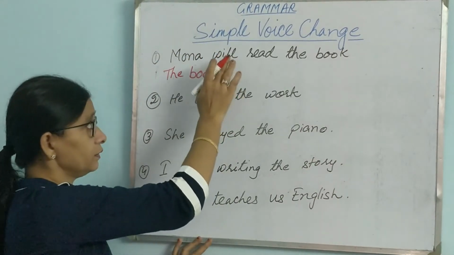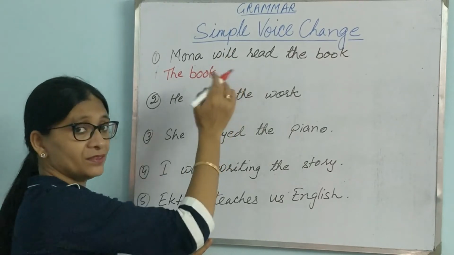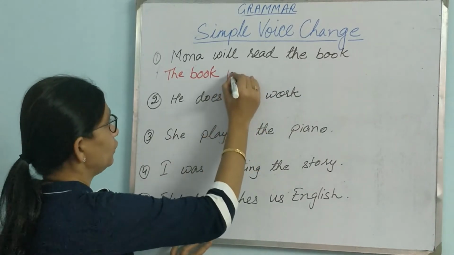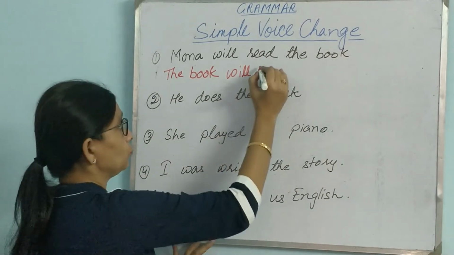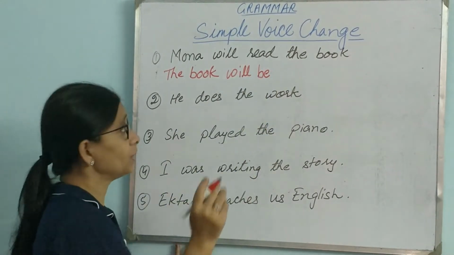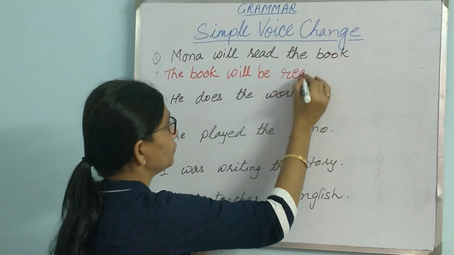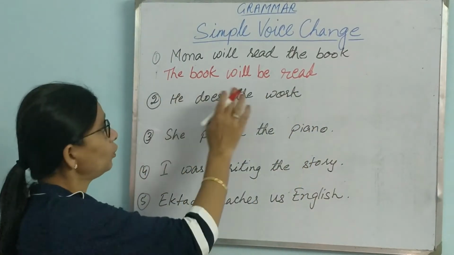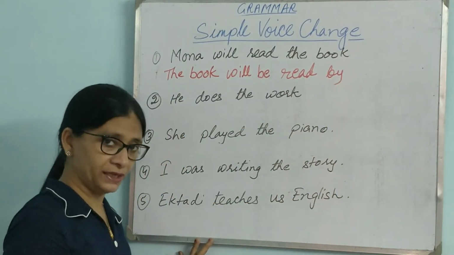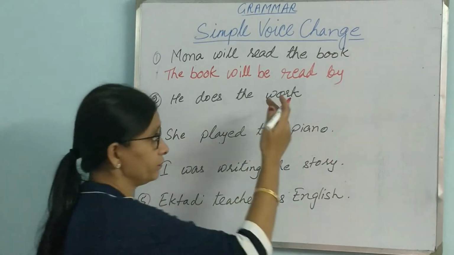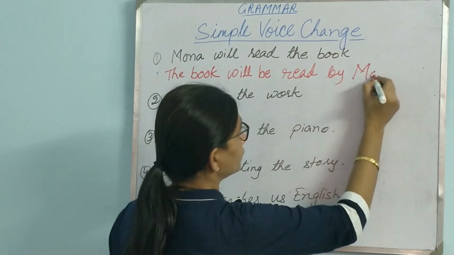Now see what tense is used. Here we have Mona will read. Will means it is simple future tense. So we will use will here. And in passive voice, when we use will, we have to use one be verb: will be. Now which is the verb here? Read. So read will become read; the spelling is same, but it is the past participle form. The book will be read. One by we have to add. There are a few other steps that we have to take in passive voice. By has to be there in passive voice. By Mona, the subject comes at the end.